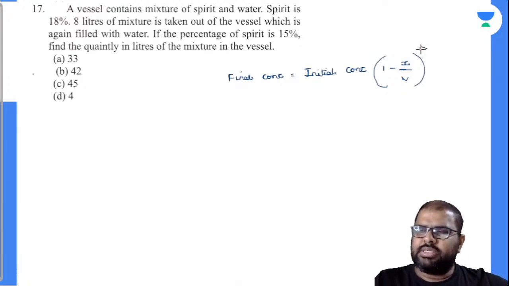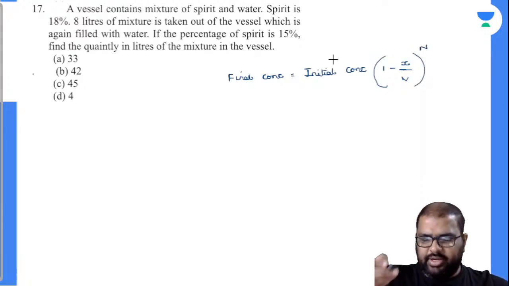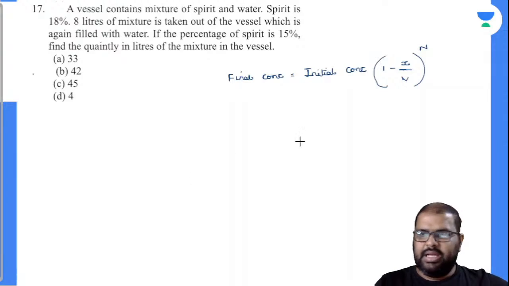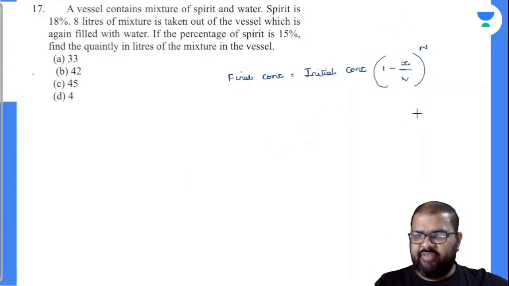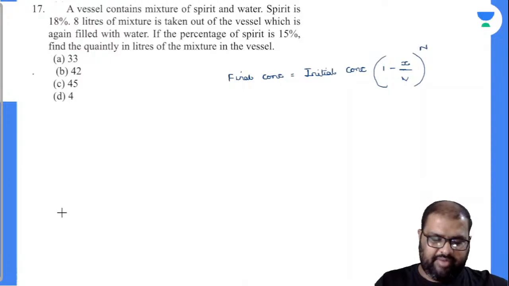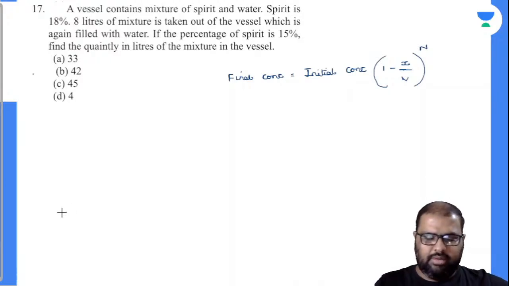So final concentration, initial concentration, we have to write down the value which is decreasing down. X is nothing but replaced or replenished quantity, both will be same. V is final volume, n is number of iterations. One replacement, one replenishment, together called one iteration.